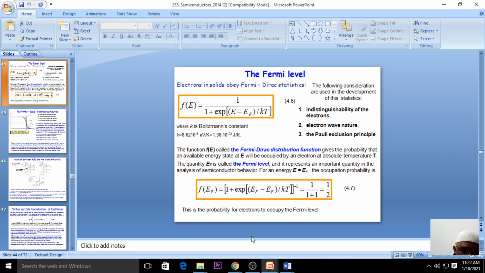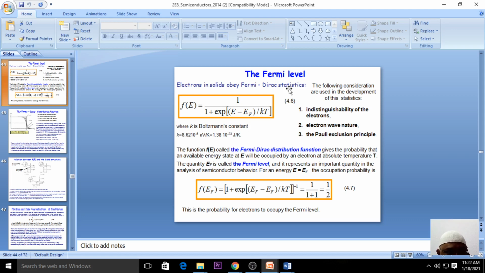In the previous class, we discussed the density of energy states, and also the Fermi level and the Fermi function, and where it actually comes from. That particular aspect is what today's class will deal with. The electrons in a solid obey the Fermi-Dirac statistics. Any electron in a solid obeys the Fermi-Dirac statistics.